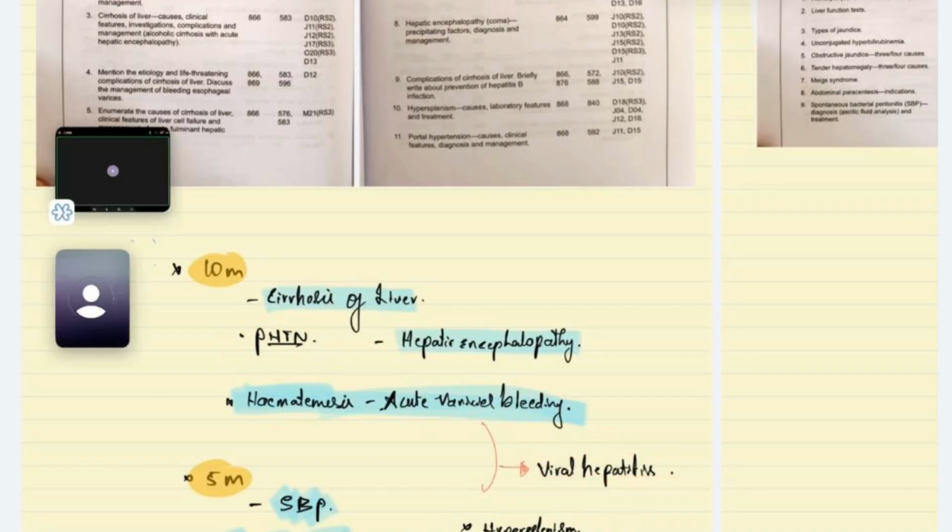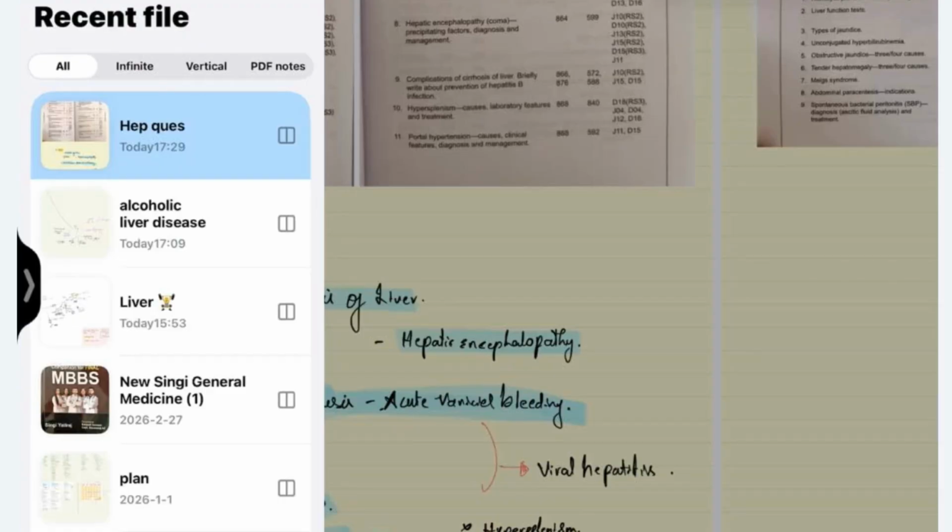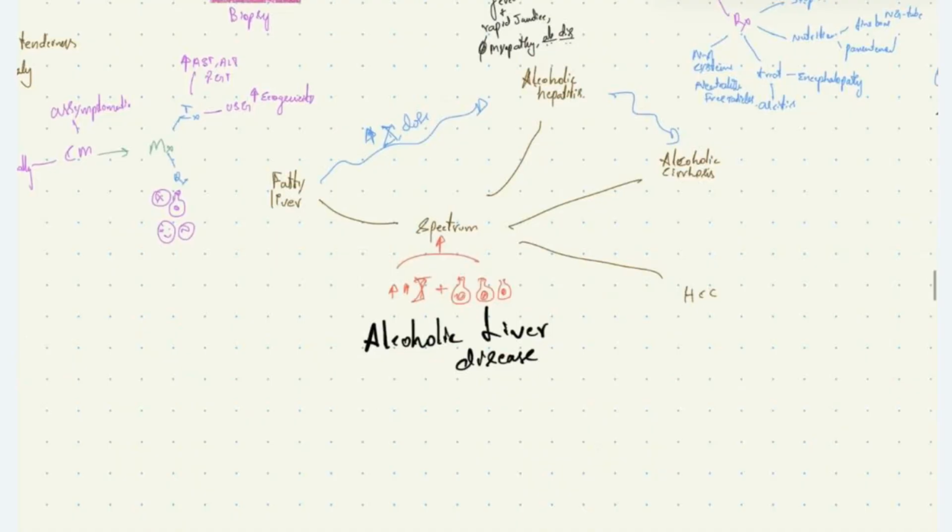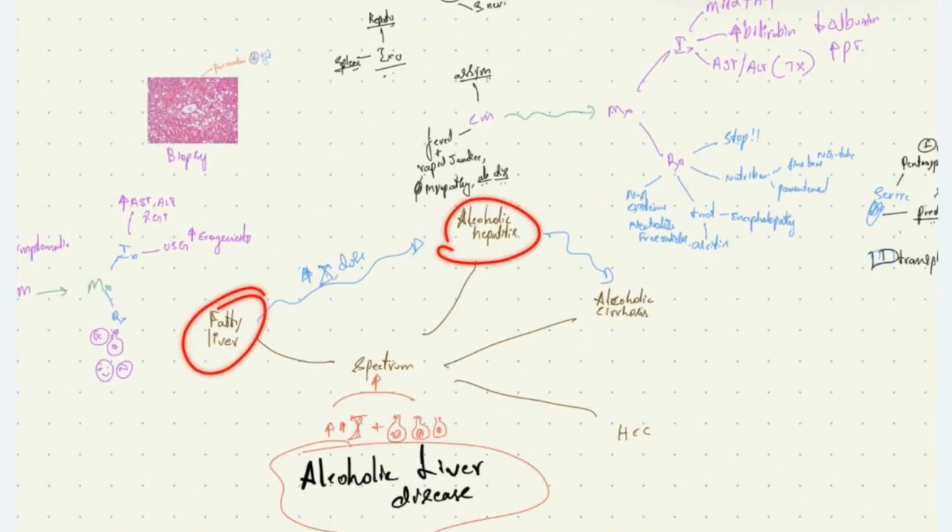Before that, let's have a brief introduction about alcoholic liver disease. What is this alcoholic liver disease? The disease caused by chronic intake of excessive amount of alcohol, leading on to a spectrum of diseases like fatty liver, alcoholic hepatitis, alcoholic cirrhosis, and hepatocellular carcinoma is called alcoholic liver disease.